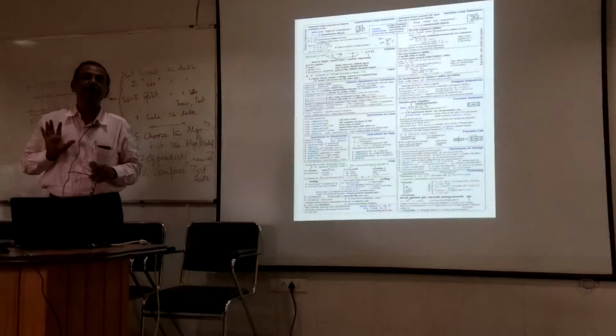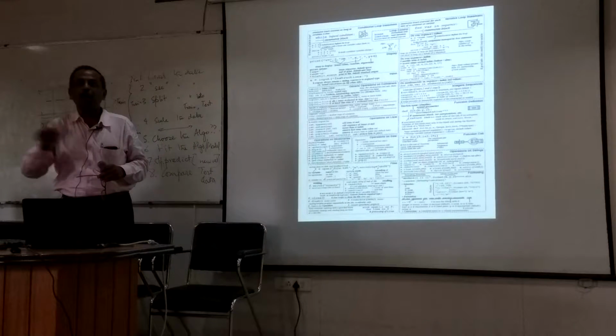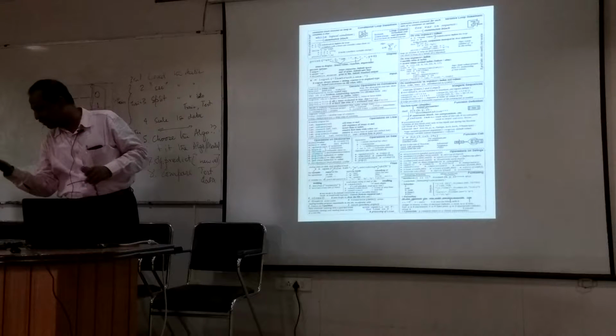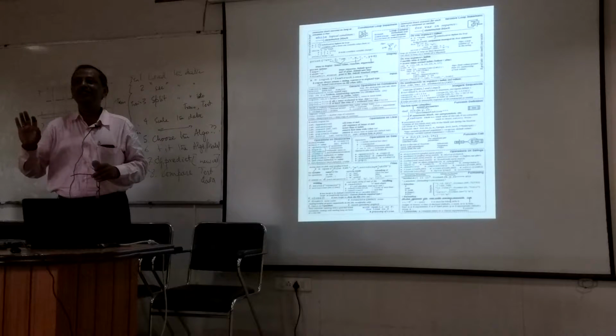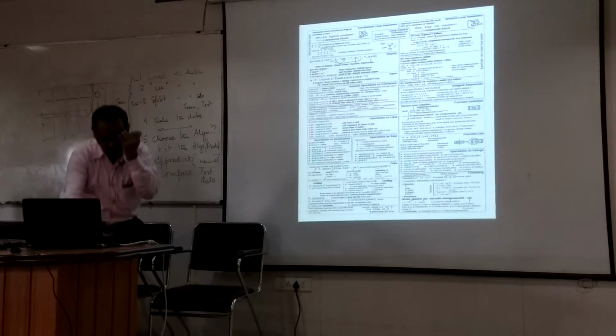These are already there. Believe me, when I actually write a program, I print this sort of thing and keep it in front of me, because if I want to do any operation on a list or dictionary, I simply look at that and then write. This becomes very handy. That's all. This is number one.